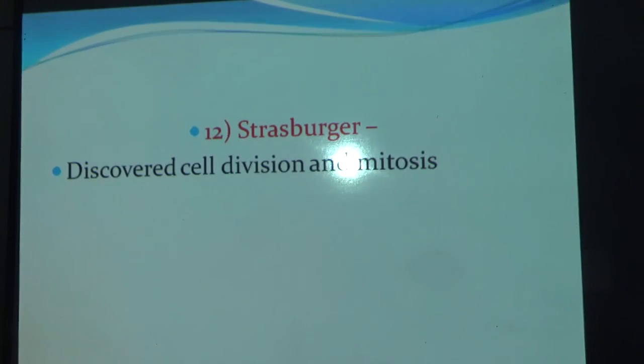The next scientist, Strasburger, discovered cell division and mitosis. So nucleus arises from pre-existing cell by division and that cell division has been observed by this